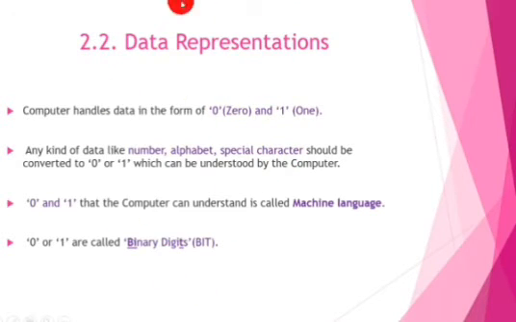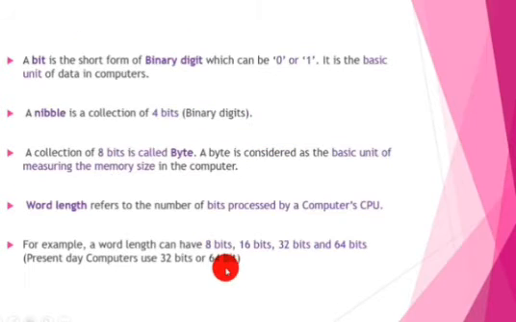Okay, how does this conversion take place? In your computer, inbuilt software and hardware devices are available that do this conversion process, converting the data into the form of zeros and ones. Now you can know some terms used in computers. What is meant by bit, what is meant by nibble, what is meant by byte, and what is meant by word length. These are important 2-mark questions. They may also be asked as 1-mark questions. That's why we discuss the terms used in this lesson.